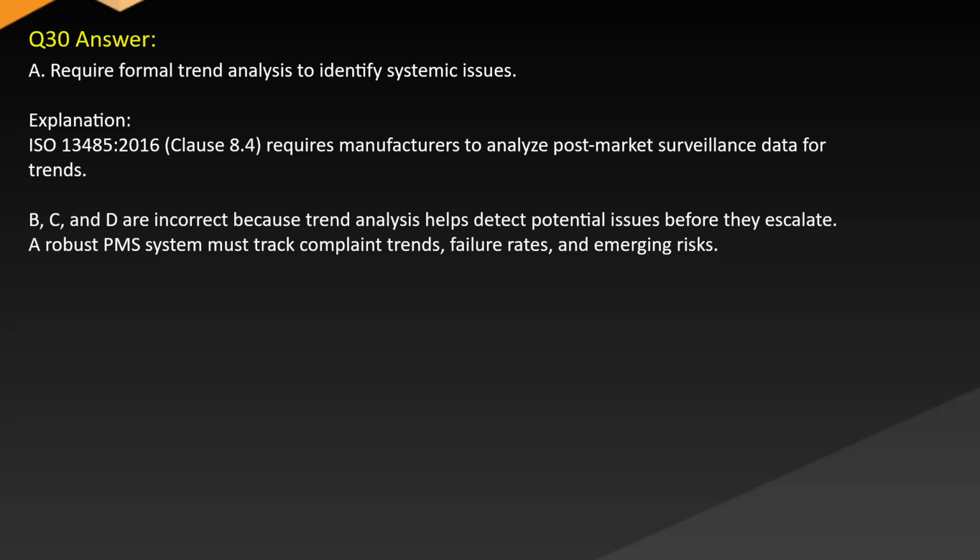Explanation: ISO 13485:2016 Clause 8.4 requires manufacturers to analyze post-market surveillance data for trends. B, C, and D are incorrect because trend analysis helps detect potential issues before they escalate. A robust PMS system must track complaint trends, failure rates, and emerging risks.